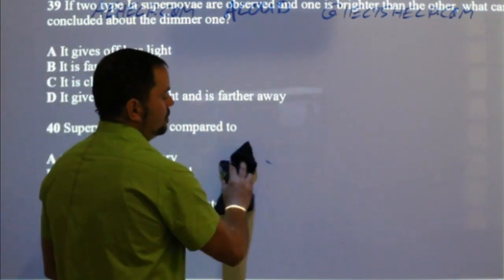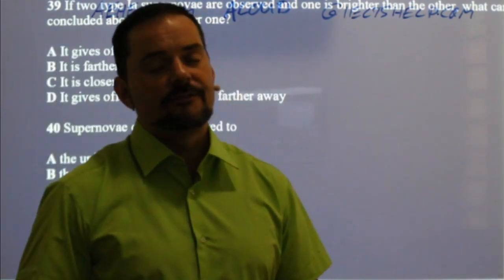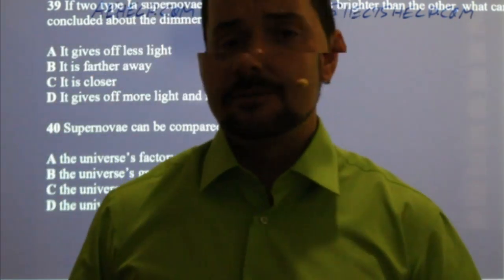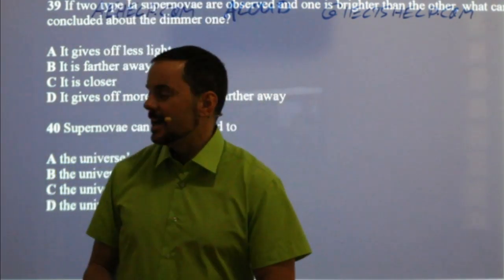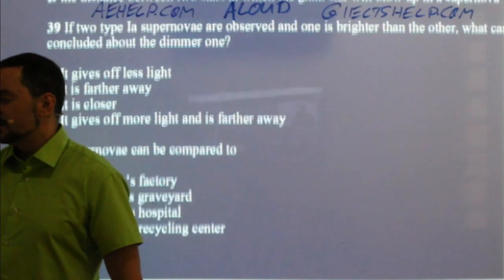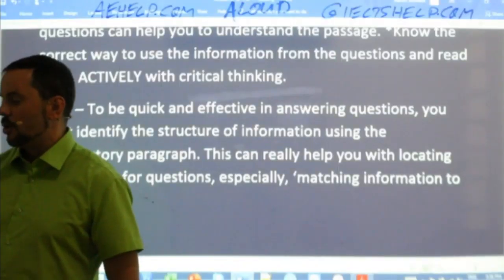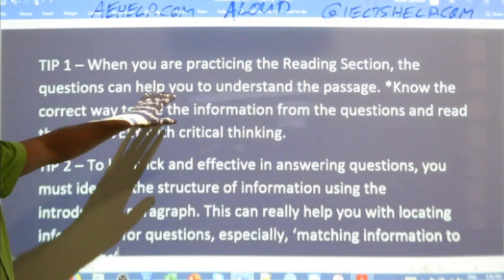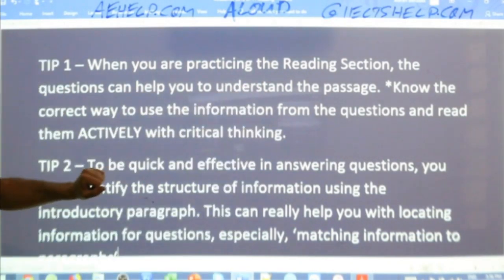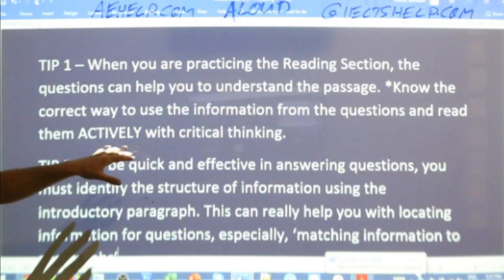Absolutely. All right, students. That is a reading passage 3 from academic IELTS. That's about as difficult as it gets. Yes, it can be that difficult, and it can be even a bit more difficult in some cases. So be ready. Practice active reading at home. Remember these 2 tips that I told you today. When you're practicing the reading section, know the correct way to use the information from questions.